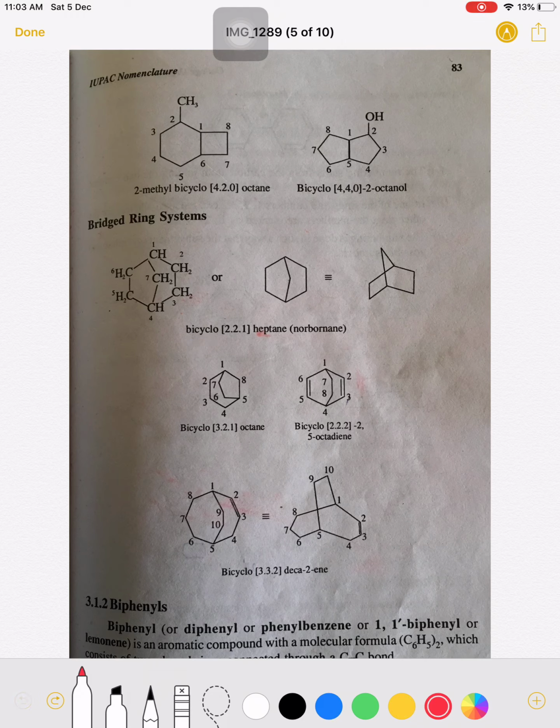Now the next example is this one. Now see this example. So I will write this example again on the left hand side. If you see this molecule, one ring is 7-membered, another is a 5-membered ring. So this is a 7-membered ring system.